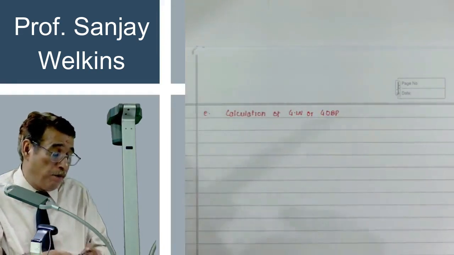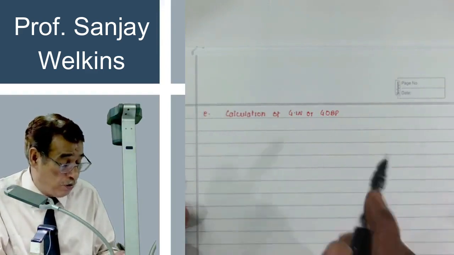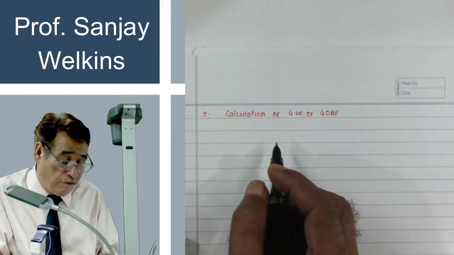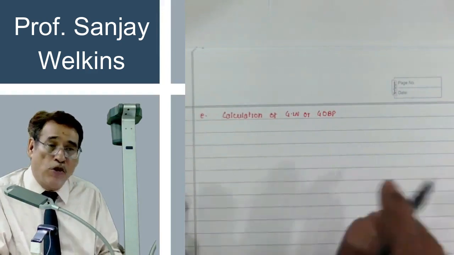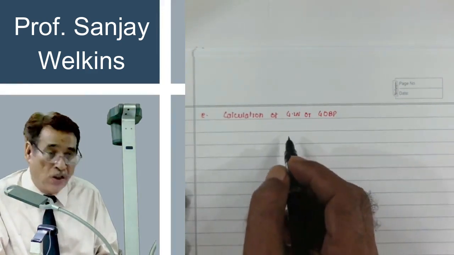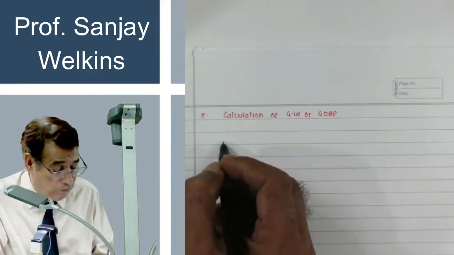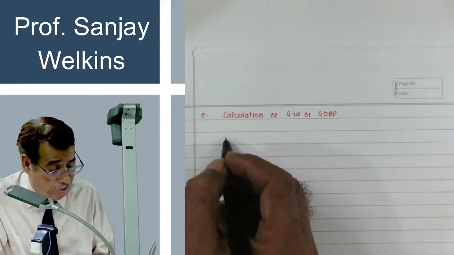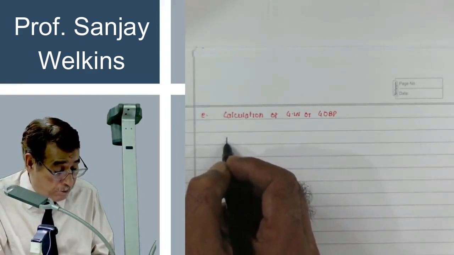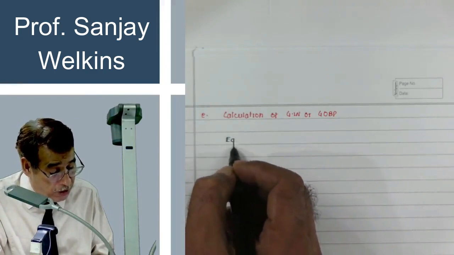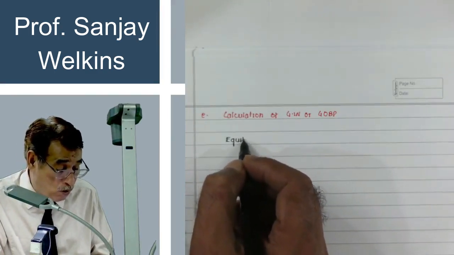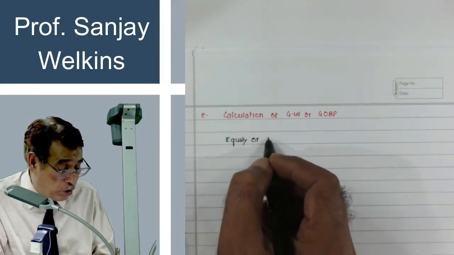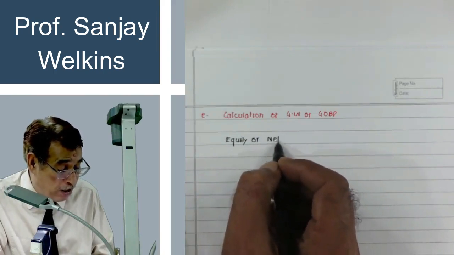In order to compute the goodwill, as we did so many questions under Ind AS 103 with respect to goodwill, the same thing you are going to apply here. First of all, you simply write here equity or net assets, because equity or net assets are one and the same thing.